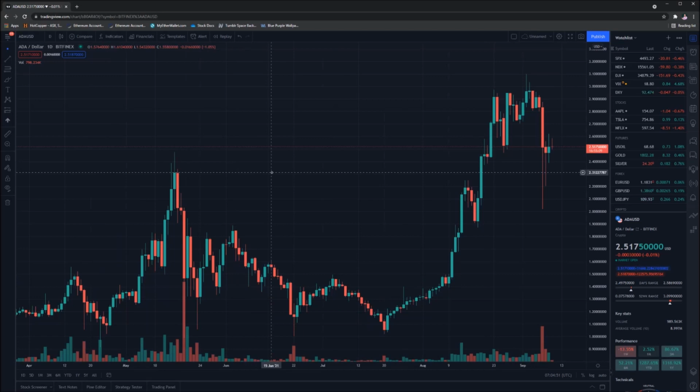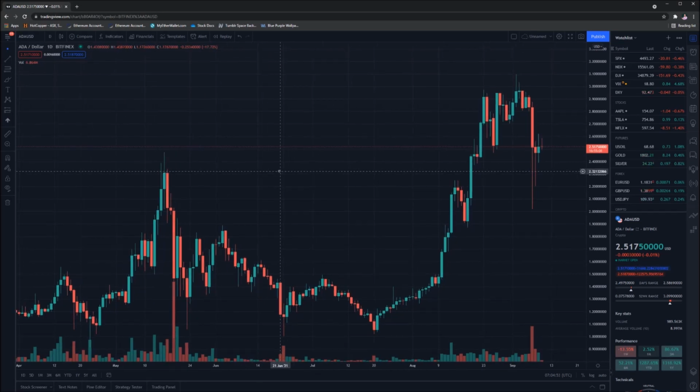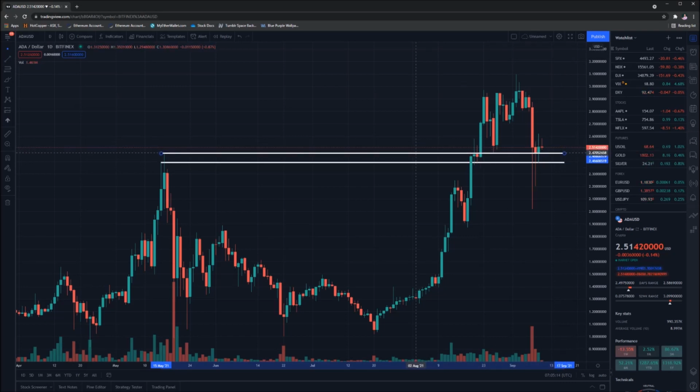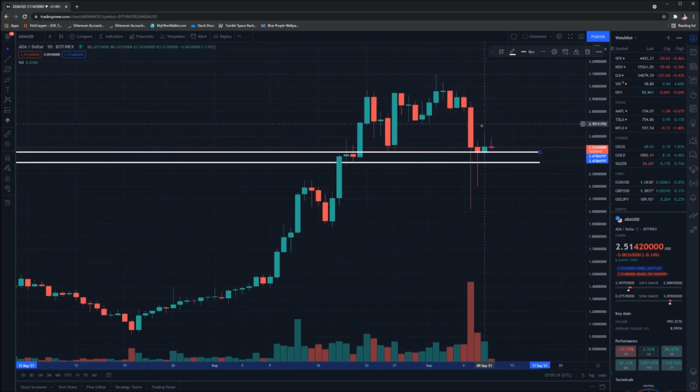So this provides a bit of a unique instance for us here in order to determine exactly what's going on. If we zoom out slightly, we can really see exactly where we are sitting from that perspective. I just want to put in a few key areas of support for us. Interestingly, the previous highs that we saw give us a really good indication of where we have some key support points. There's one there, and another one sitting right here based on our previous all-time highs.